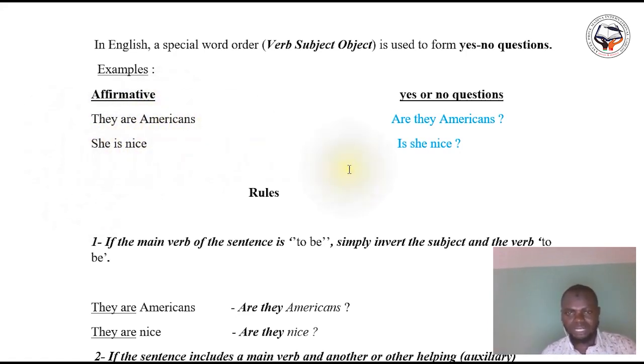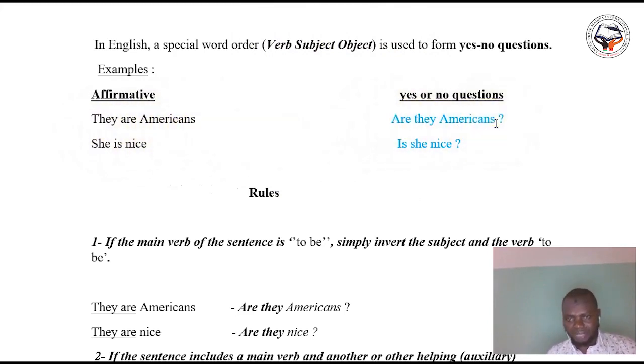Now, to form a question from these sentences, if you follow the pattern verb, subject, object: are is the verb, they is the subject, and the object is Americans. So the pattern verb, subject, object gives: Are they Americans? They are Americans.